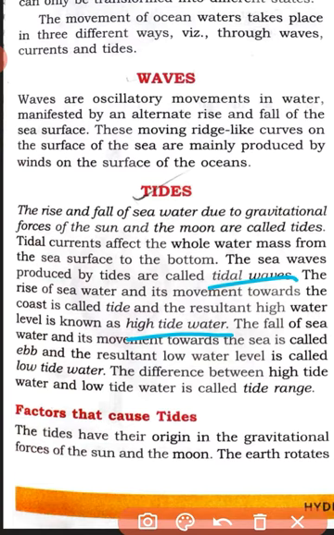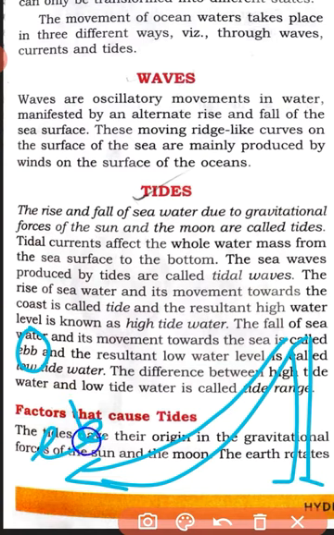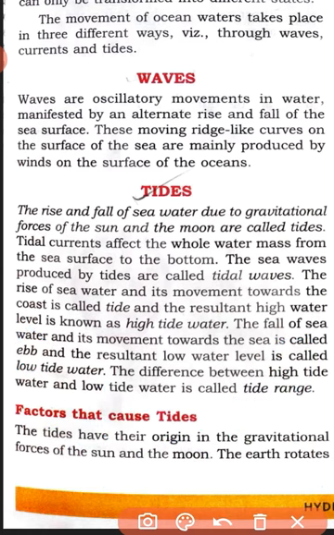Now the fall of the sea water and its movement towards the sea is called the ebb. You have already learned about the tide. Now what is the ebb? When the rise of the sea water along the coast is called the tide, and now it is falling, so this height will be reduced. This will be called the ebb.